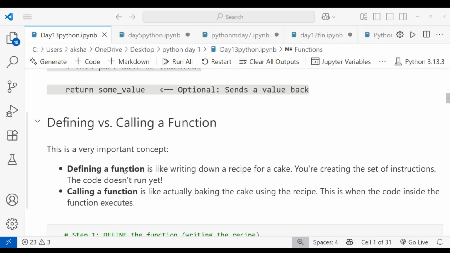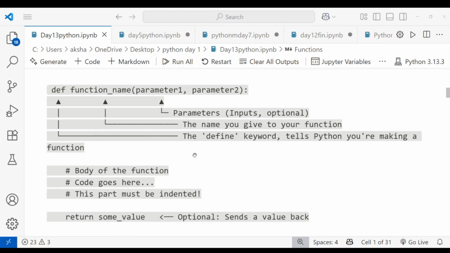If we give two numbers, it will do the addition when I call this function name. So in the defining function you write the recipe for your cake, and in calling a function you actually bake the cake using your recipe. This is defining or calling a function. Clear with this?